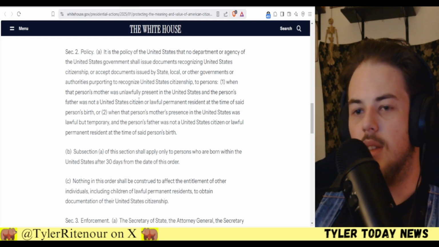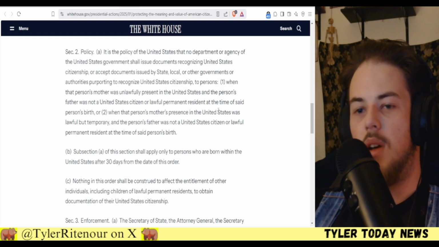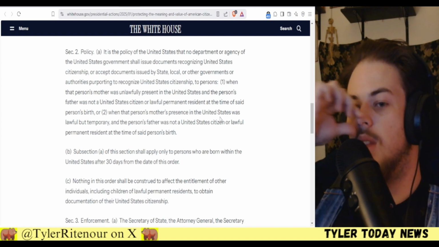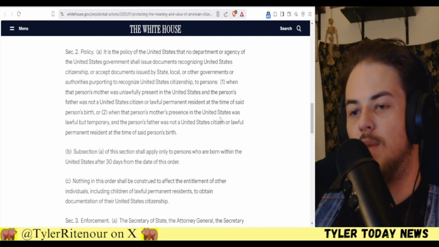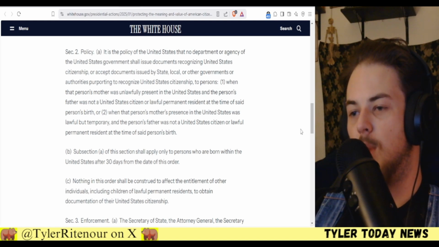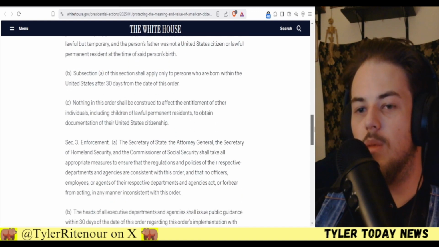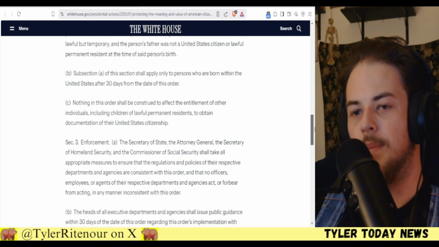Wait, no, I didn't read this. "Was not in the United States or a lawful permanent resident at the time of said person's birth, or when the person's mother's presence in the United States was lawful but temporary, and the person's father was not a United States citizen or lawful permanent resident at the time of said person's birth." So at least one of your parents needs to be a citizen for you to be considered a citizen, which is exactly how it should be.